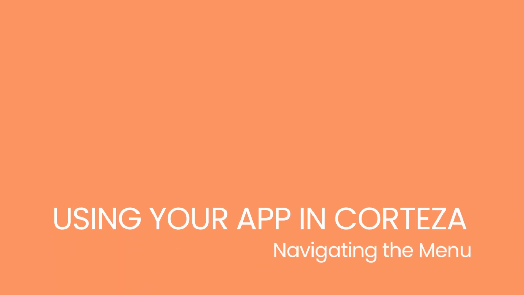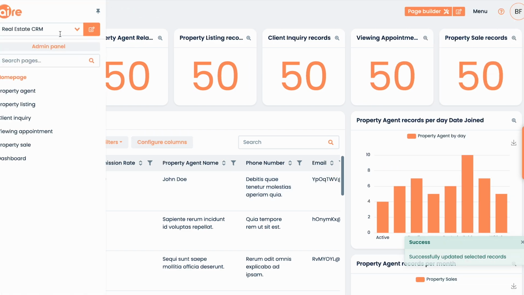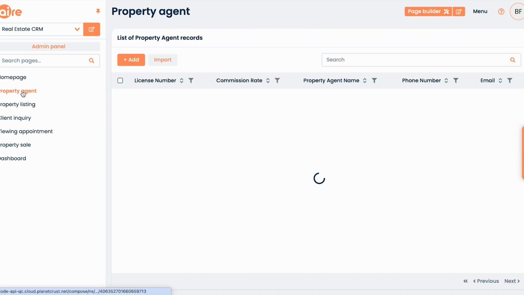Now let's navigate to other pages in your app. Click the hamburger menu to call up the sidebar, then pin it. On your left, you see all your pages. Now select the one you want to go to.